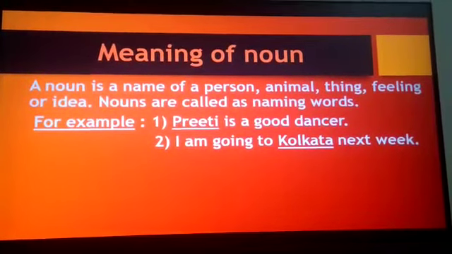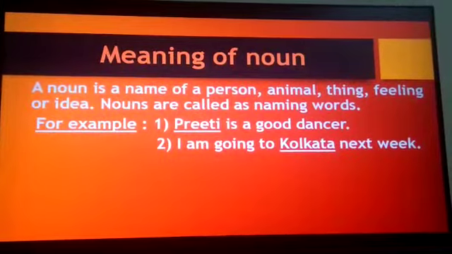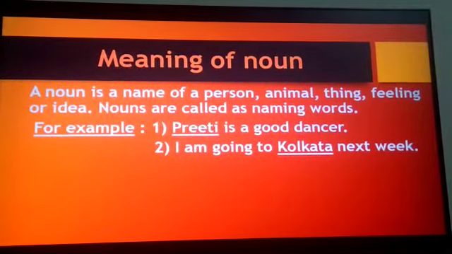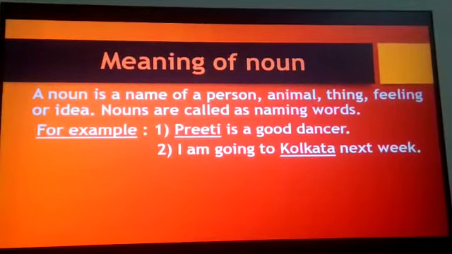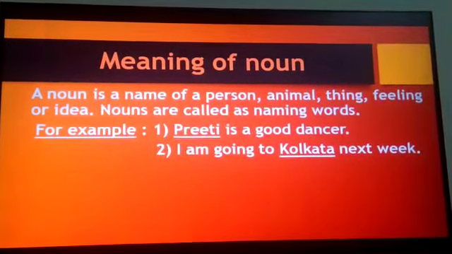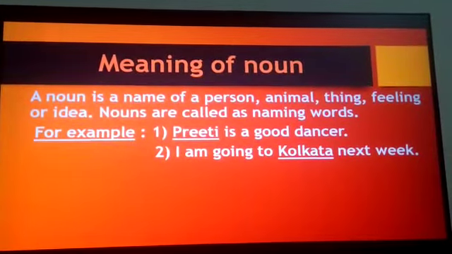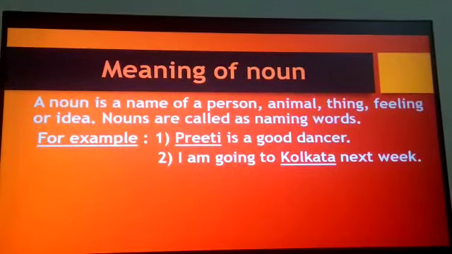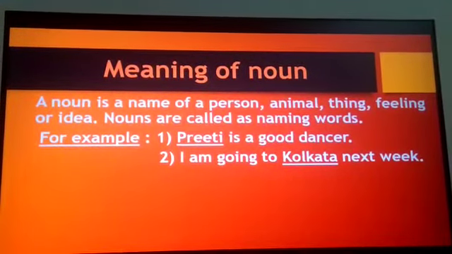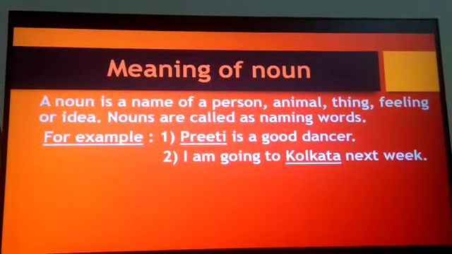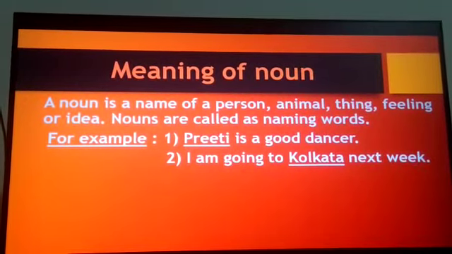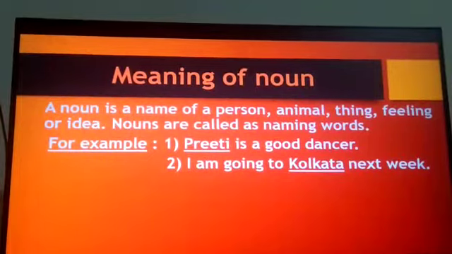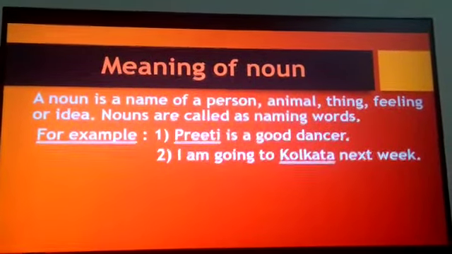For example, Preeti is a good dancer. Here in the first example, I have underlined Preeti as a noun. Preeti is a name of a person. Second example, I am going to Kolkata next week. Here in the second example, I have underlined Kolkata. Kolkata is a noun which is a name of a place. So noun is a naming word. Noun is a name of a person, animal, thing, feeling or idea or place as well.